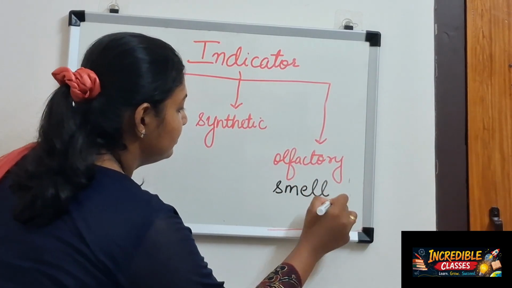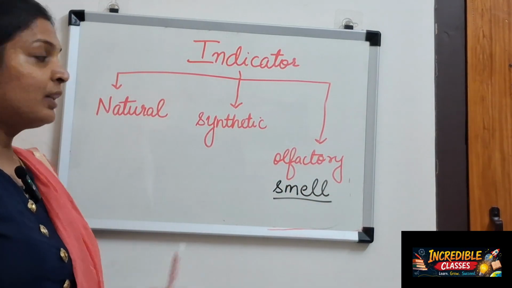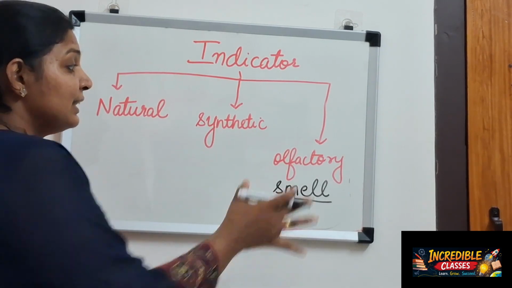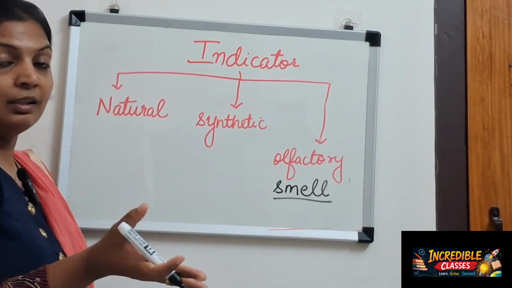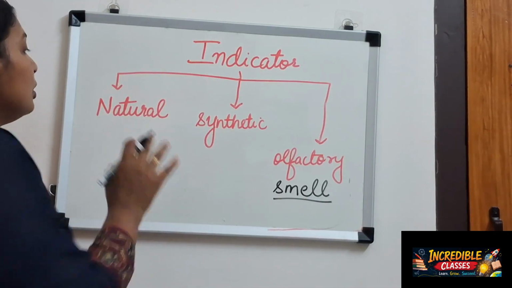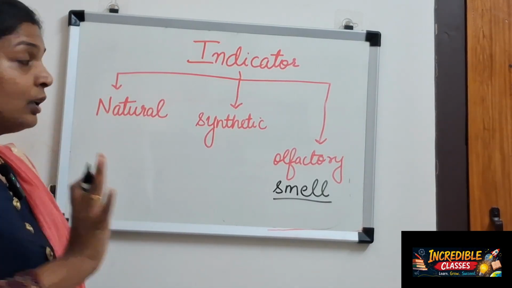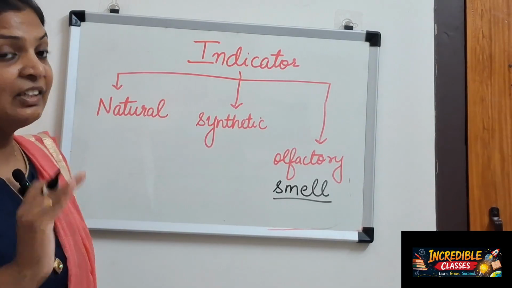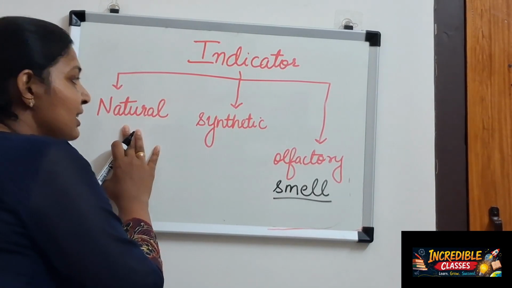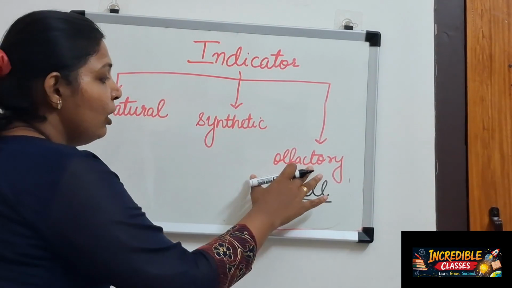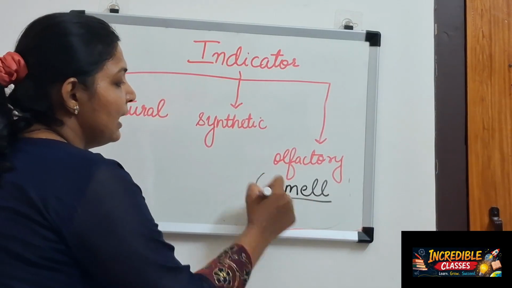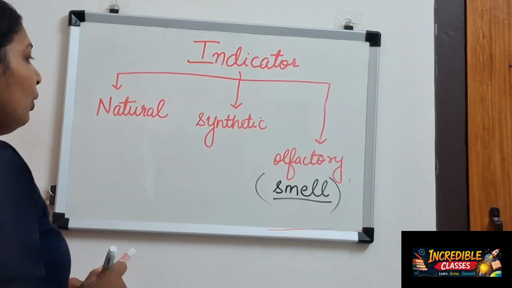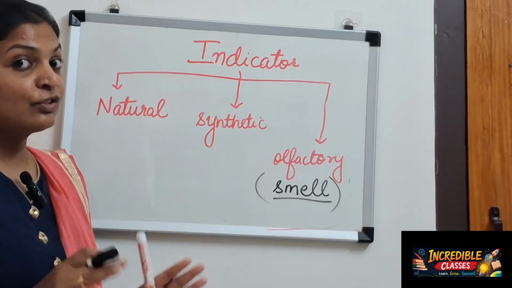Through smell we can identify. This can again be naturally obtained things. So there are three kinds of indicators we can differentiate: natural, synthetic, and olfactory, that is, smell. Clear? So let's discuss the natural indicator first.